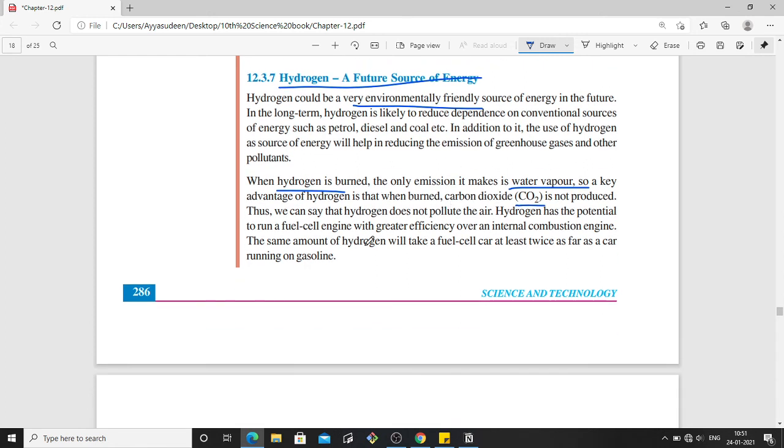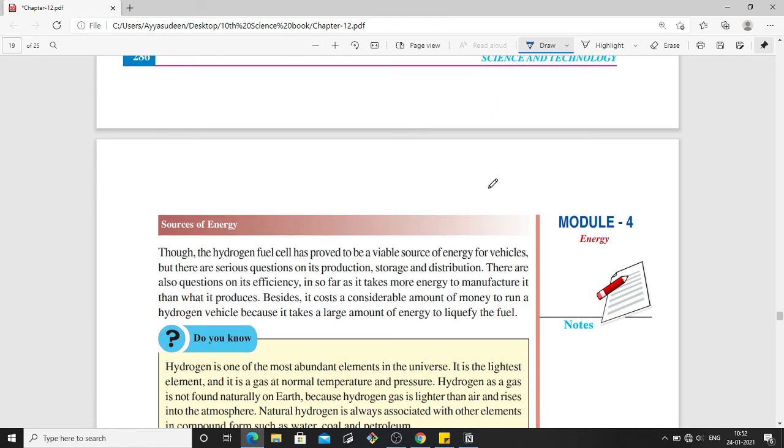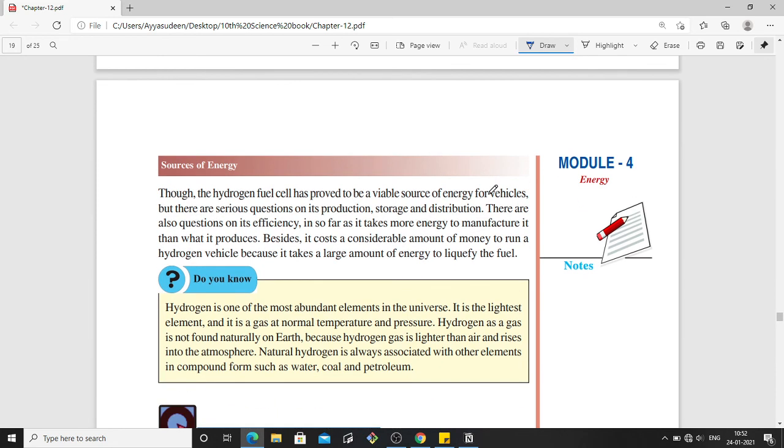And also the hydrogen can be used to create a fuel cell. So this fuel cell can be used for a fuel cell car, and it can be used to run a car. So hydrogen is very friendly to the environment, but it is very costly.